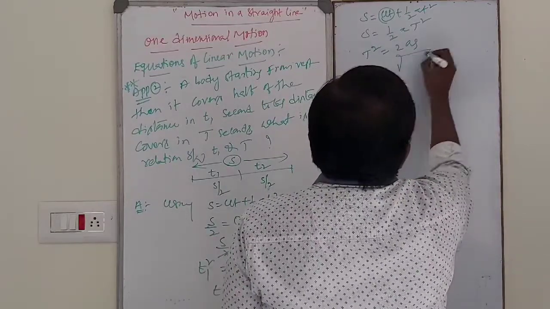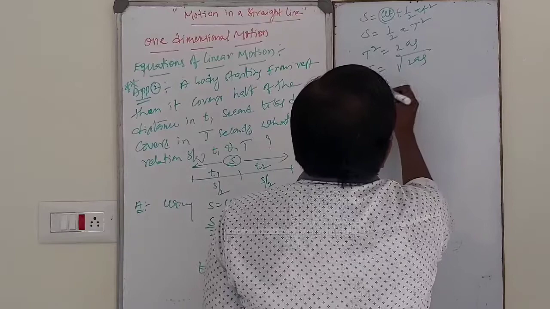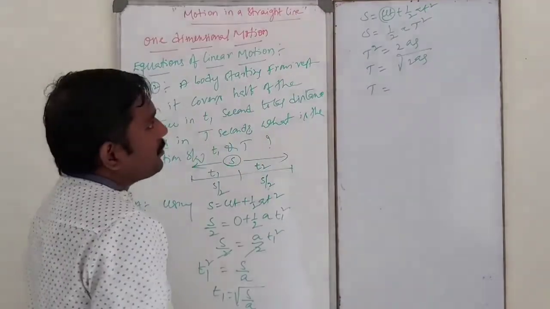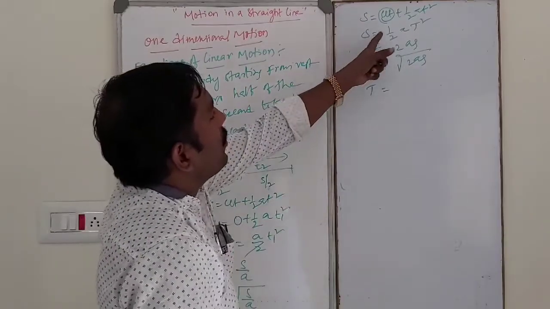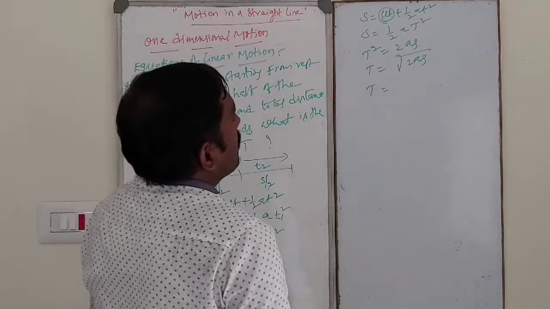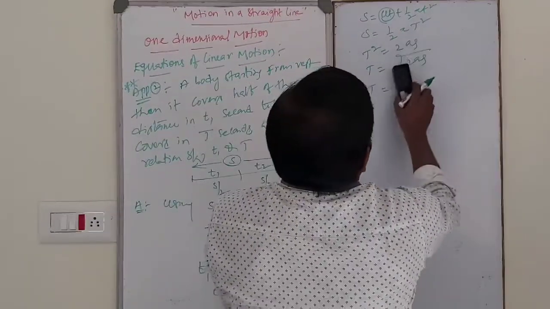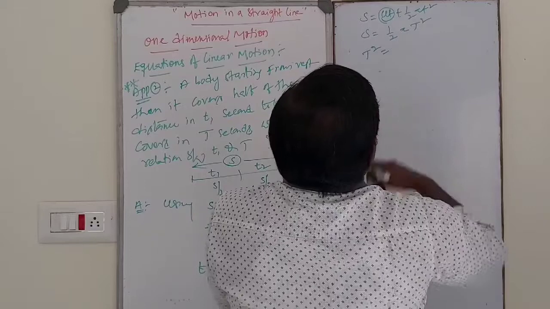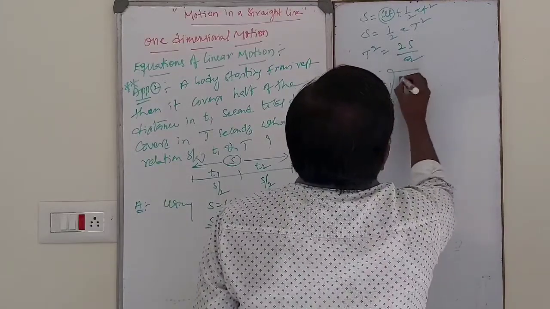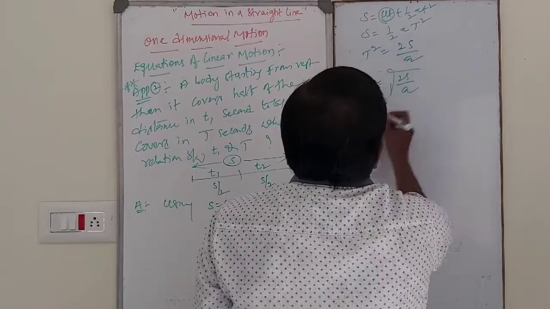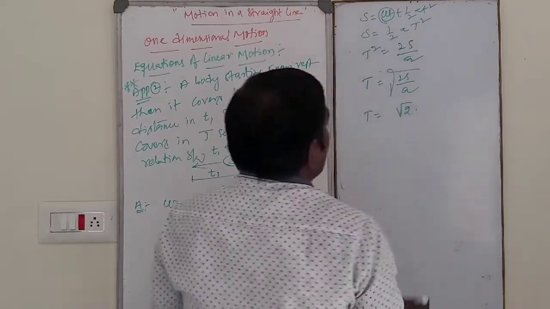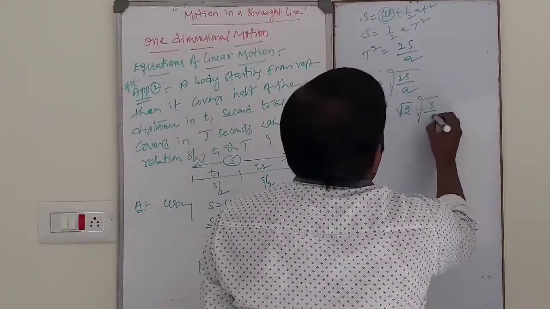T is equal to square root of 2as. That is nothing but s is equal to 1 by 2 a t square, so ut plus half a t square. T square is equal to what? T square is equal to 2s by a. So t is equal to square root of 2s by a. So t is equal to root 2 into root of s by a.